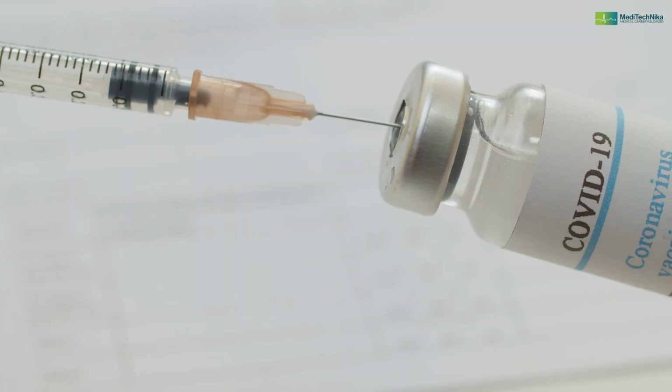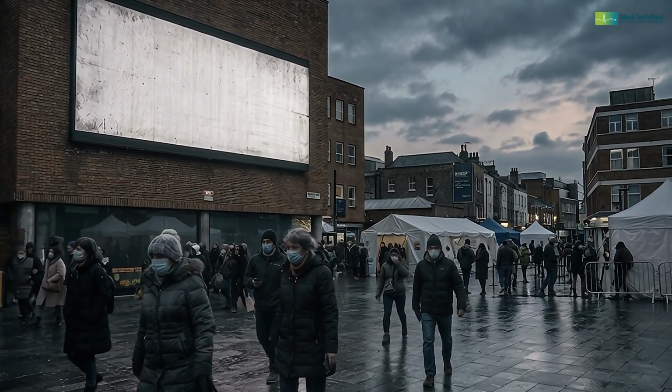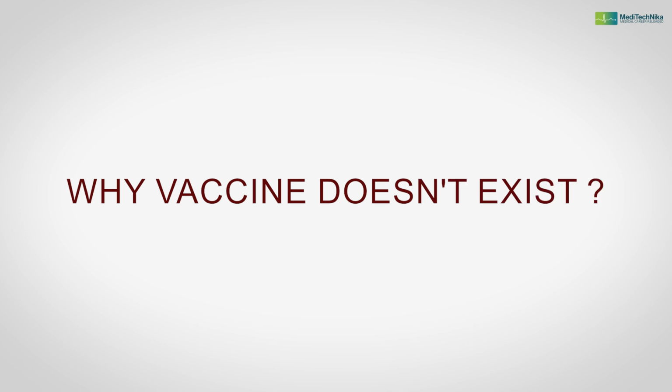Now, here is a fun fact about coronavirus first. Coronavirus also has existed for several years. But since the virality was not so much, or it never jumped to humans at this scale, humans never bothered to develop a vaccine for coronavirus. That brings me to the single most common reason why a vaccine doesn't exist, and that is the economic factor. You know, unless it bothers us, we won't bother. That's the truth. So unless the threat is at our door, we won't even look at it.